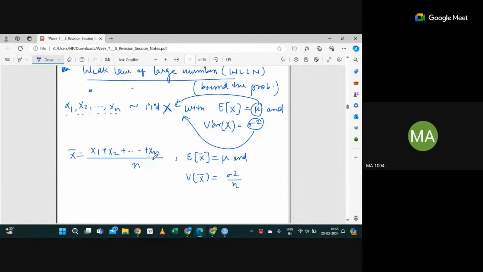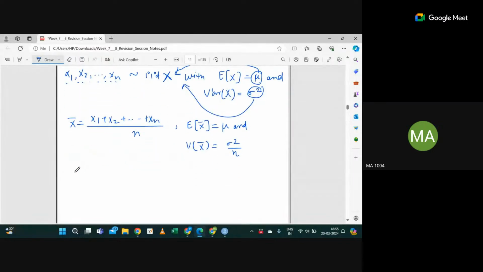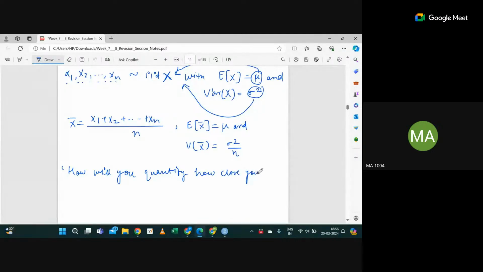Basically, the weak law of large numbers will give you the answer to the question: how will you quantify how close your x bar and mu are?